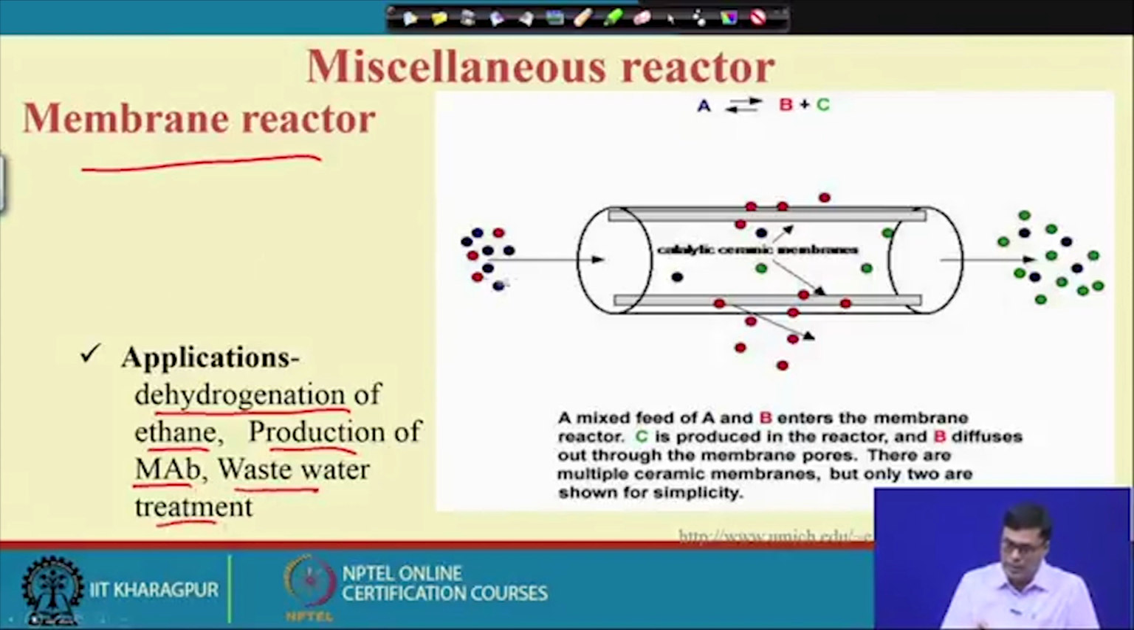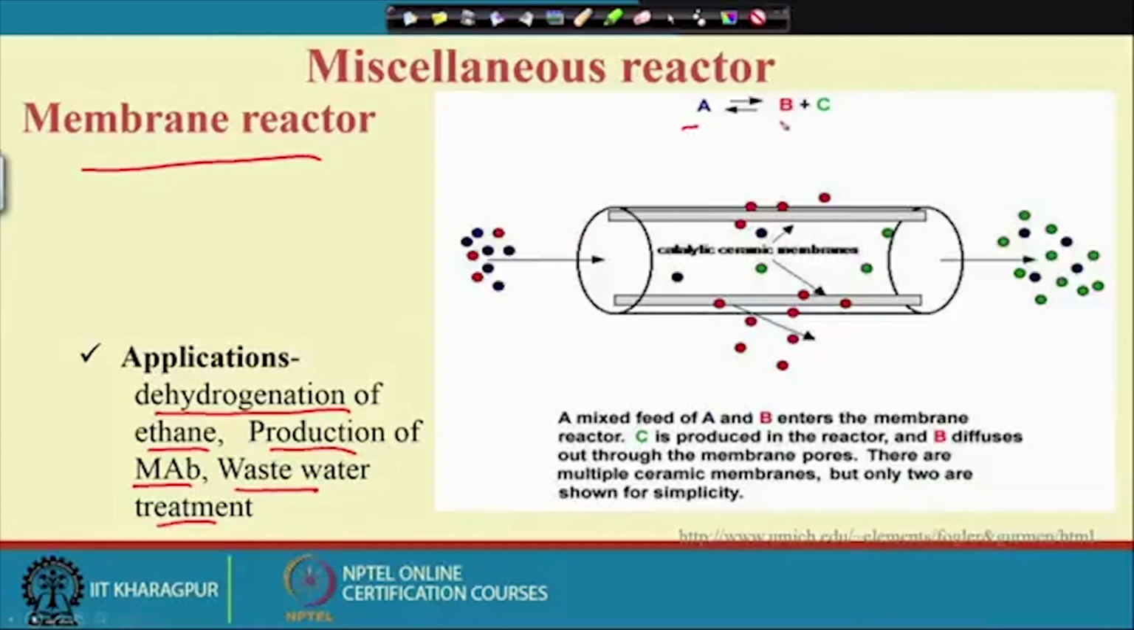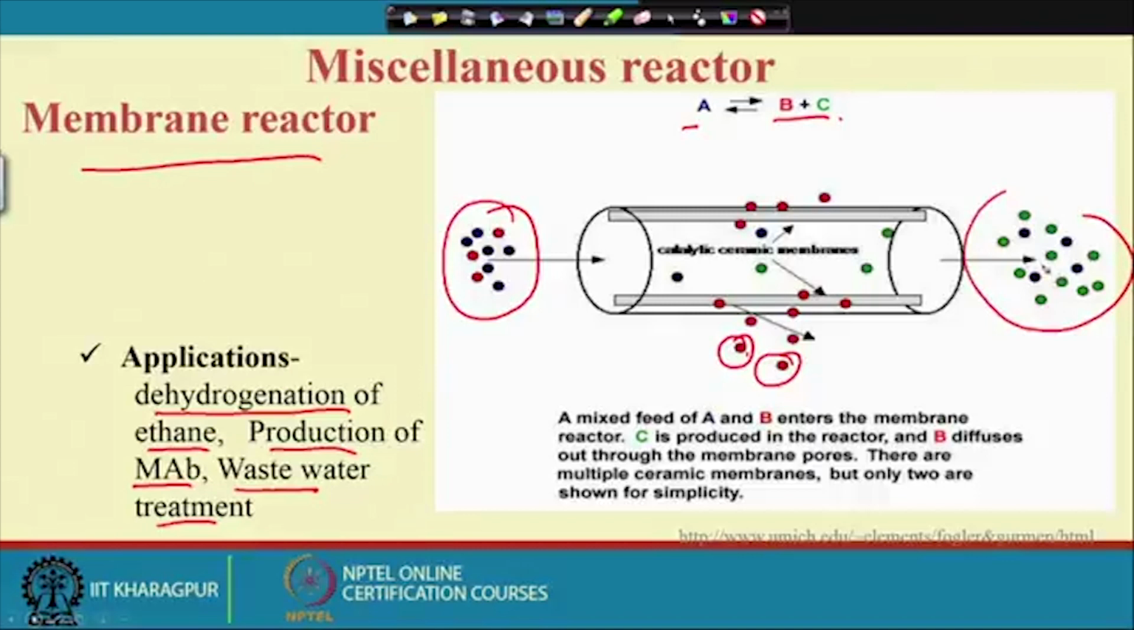Now, you can see that suppose A reacts to give B plus C, so you have different colored shades here. Due to the membrane, suppose you are interested in the product of red color, the red color you diffuse out through the membrane pore, and you can get the other product from the main stream.